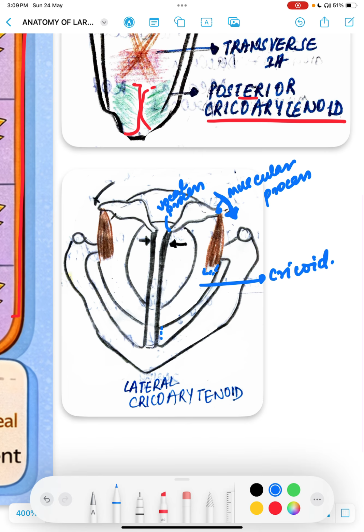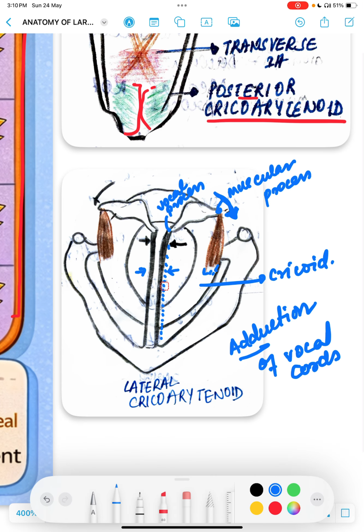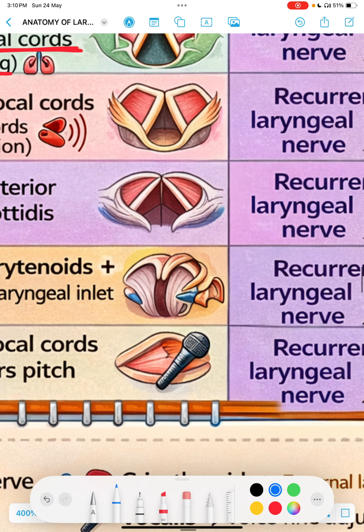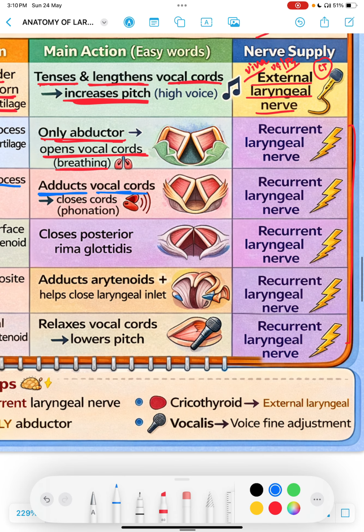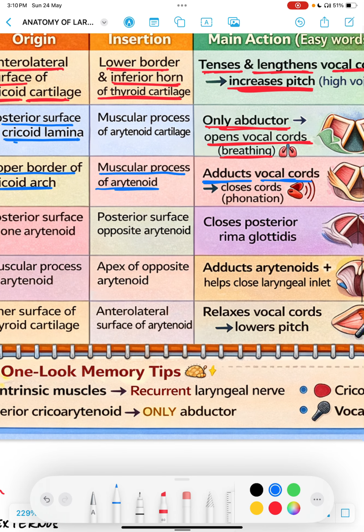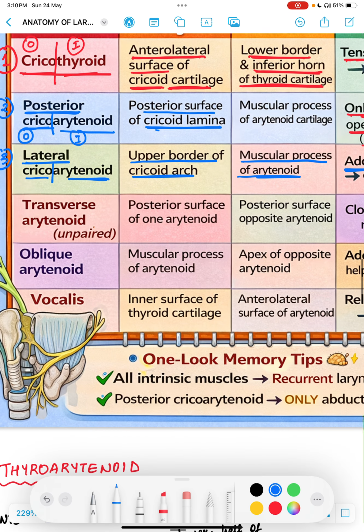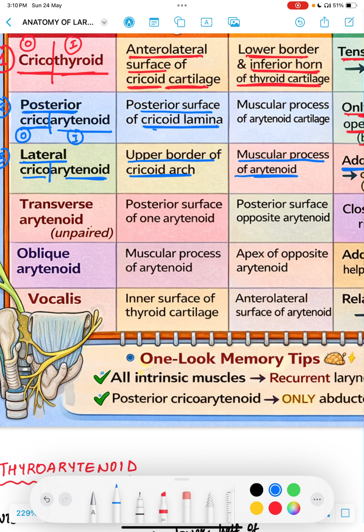But here, as you can see, this portion, the vocalis muscle, moves inwards. Okay, this causes adduction of vocal cords. It is also supplied by recurrent laryngeal nerve.